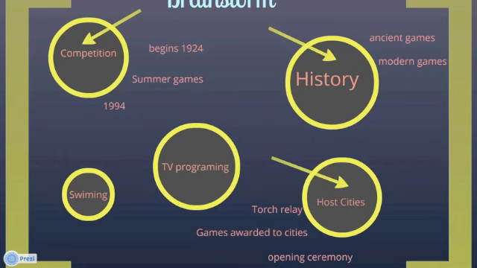So instead, I'm going to go ahead and pick and choose competition, history, host cities, because I have a lot of details on those main ideas. This is a very important part of the process. As you take a look at all the information that you have when you're going through this brainstorm process, pick only the things that you actually have some good details on that you can expand on.